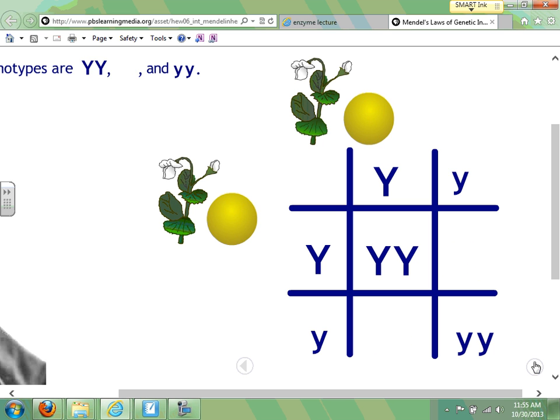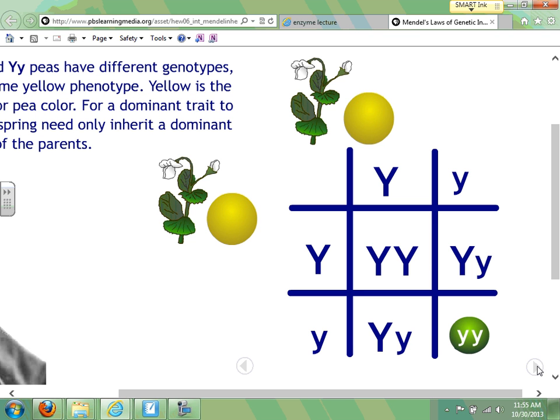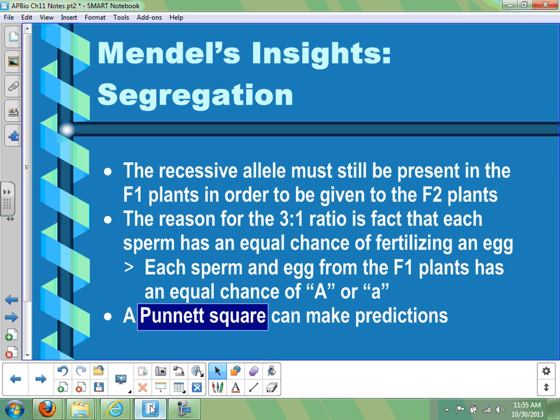And they're going to try to make this even more clear for you here by kind of going through and highlighting everything and then also putting it in kind of picture format. Well, I think we can kind of skip back through. I think we can all picture what the different combinations of alleles would be for each of these. But if you are having trouble with Punnett squares, I would highly recommend going slowly through and reading through this website from pbslearningmedia.org. And I'll try to remember to put a link up for that on our website so you can find that even easier. But back to our notes.